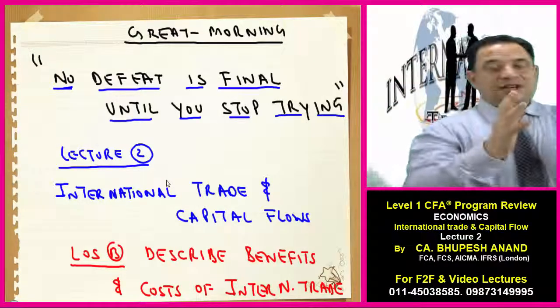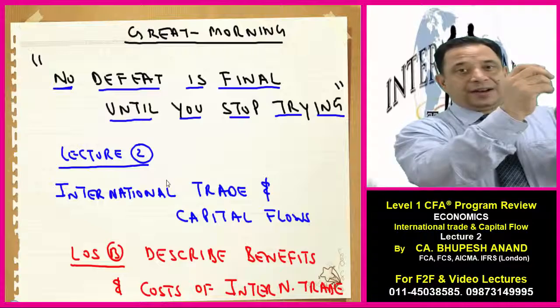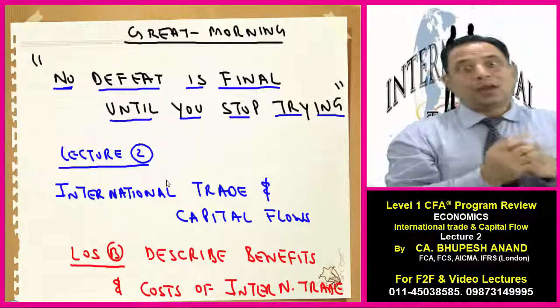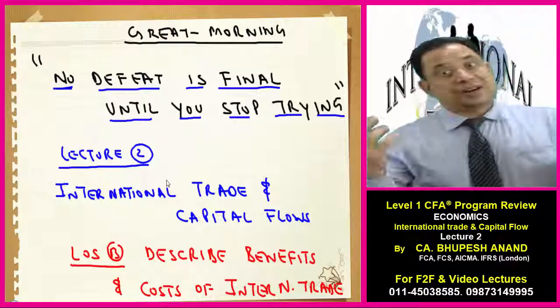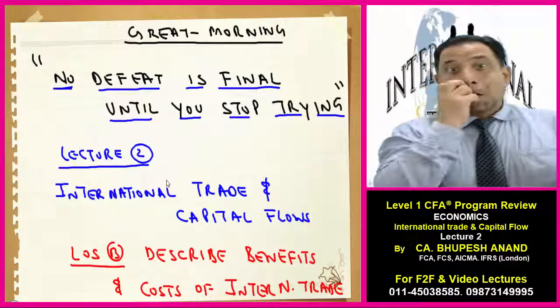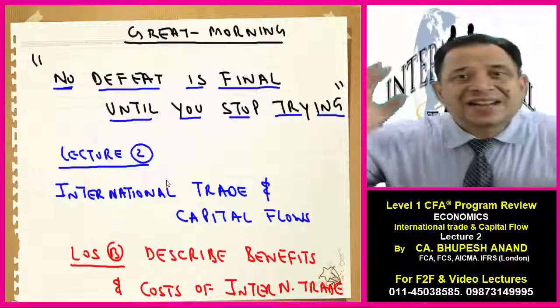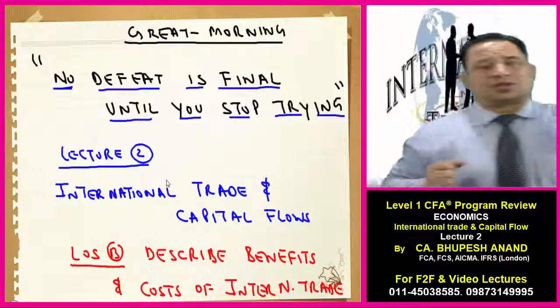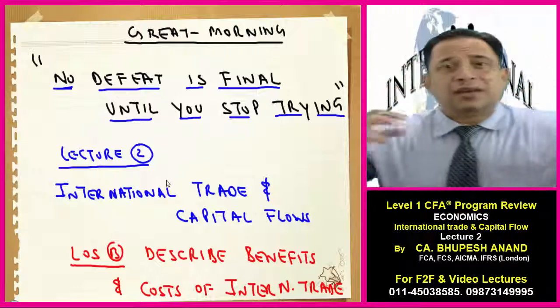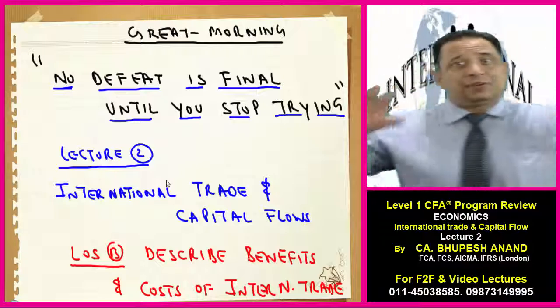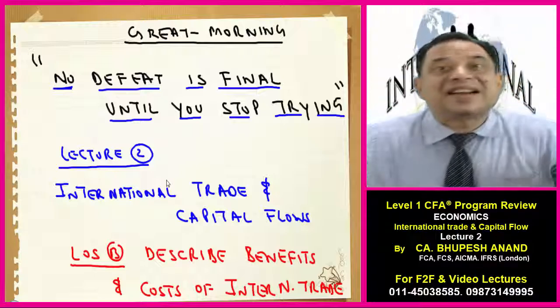It means a trade of one country with another country, that is named as trade flow. Capital from one country to another country, that is named as capital flow. So in this reading we are basically focused on international trade and capital flows. And we will be discussing today what are the pros and cons of international trade and capital flows. Basically, we will be focusing towards international trade flows.